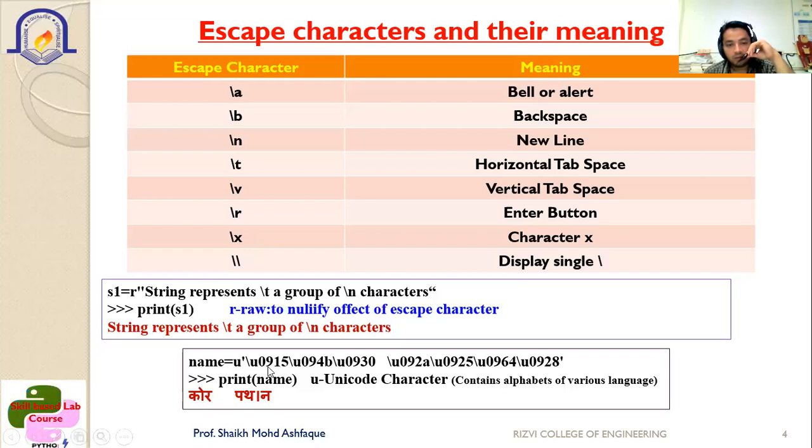Likewise, you have written name is equal to U, then some characters are to be written here. Unicode is nothing but characters that contain the alphabets of various languages. So whenever we print the name, as you can see, there are some characters which are nothing but the alphabets of various languages, or Unicode characters. You can see the output is printed as Core Python. So whenever you want to convert something into other languages, at that time you should know the Unicode character and you can utilize it. So it will be converted into the particular language, like here Core Python is printed in Hindi.